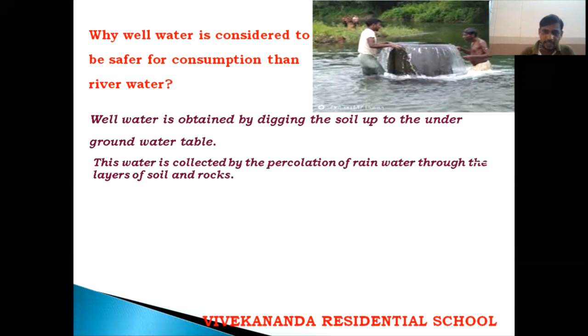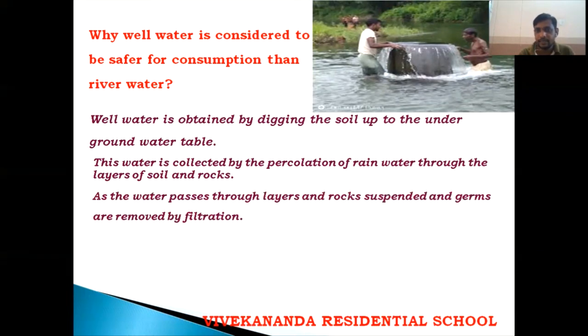Hence the water is going to seep through the layers of soil. Hence the water becomes pure. All the dissolved impurities and insoluble impurities are going to be held back by the layers of the soil. Only the pure water is present. As the water passes through layers of rocks and different layers, suspended germs are removed by filtration.